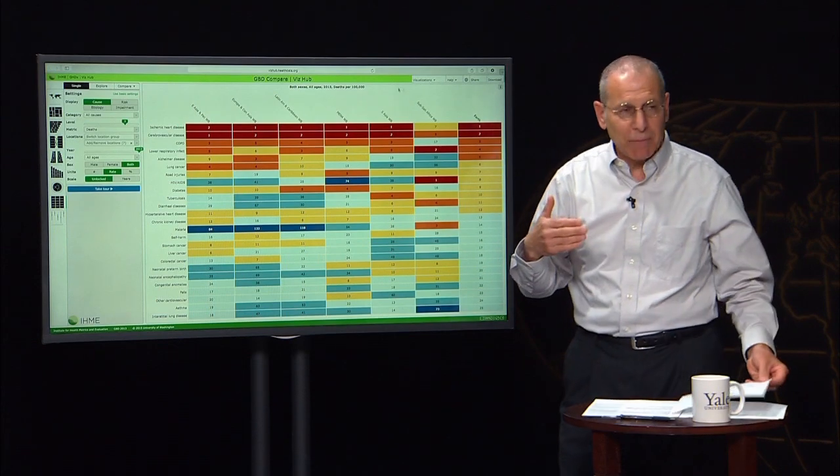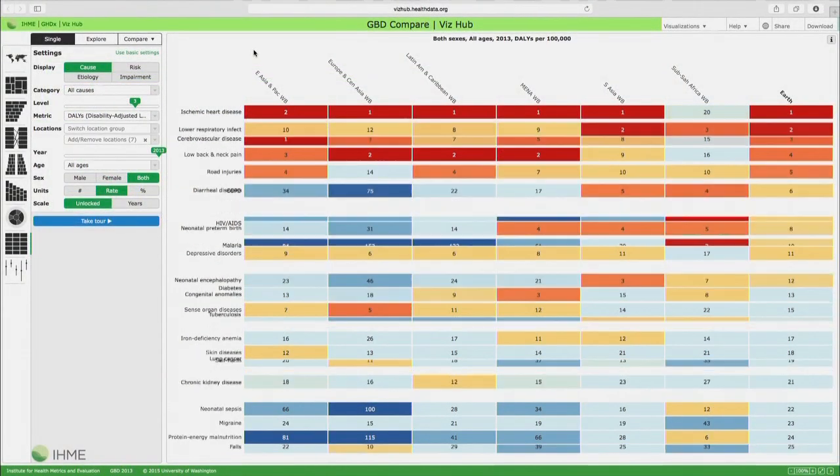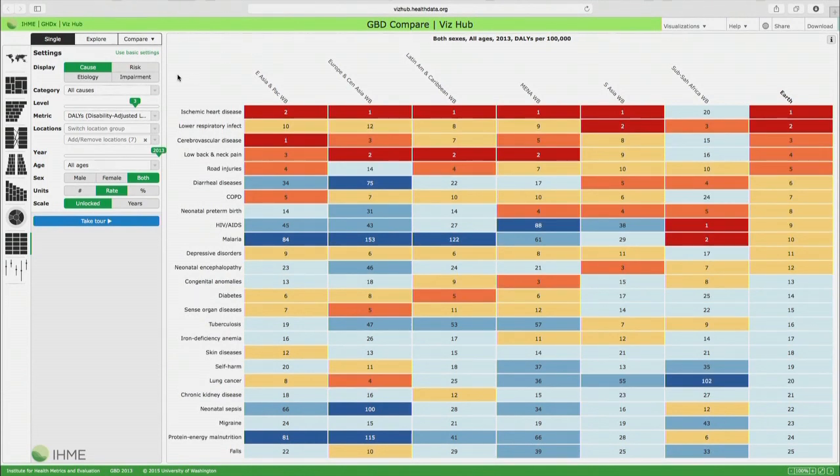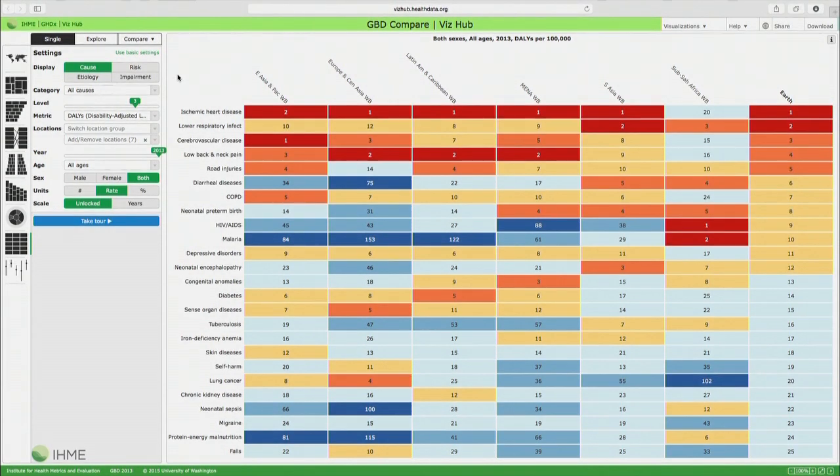And now let's do the same thing but for DALYs. And here again we'll look at the global view. You can look yourself and dwell if you like on the view for different World Bank regions. When we look at DALYs, we're going to find a very similar result, but some of those causes that don't lead to much death but do lead to substantial disability will also now become important in our list of top 10.